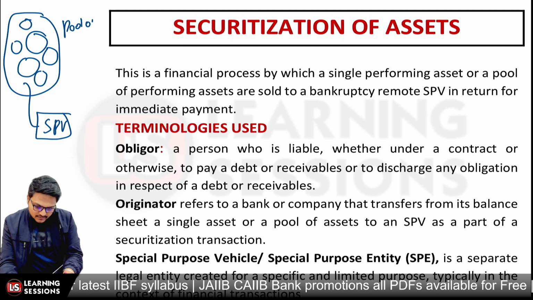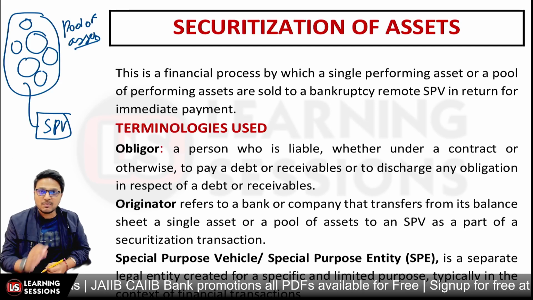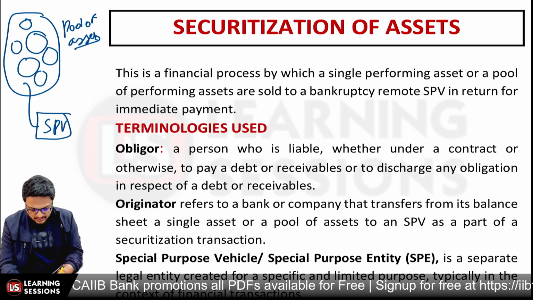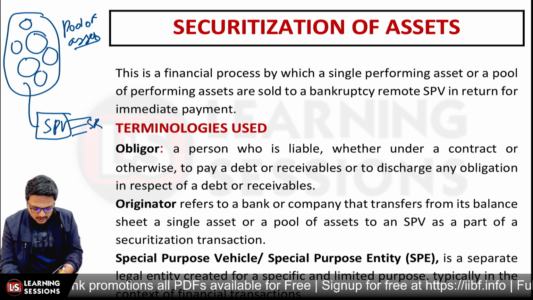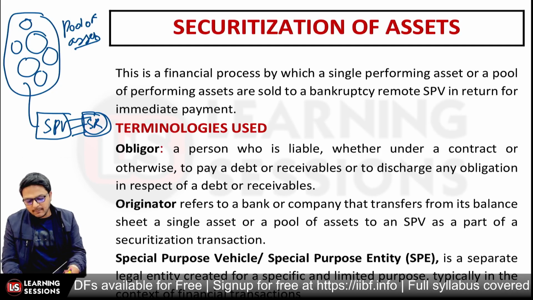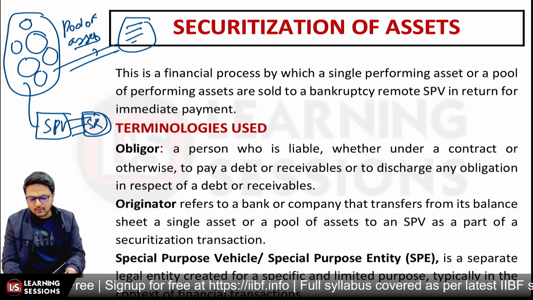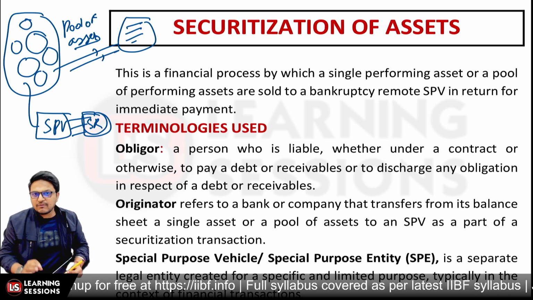Now this is the pool of assets. Based on the pool of assets, this SPV or special purpose vehicle will be creating the security receipts in which the institutional buyers or qualified institutional buyers will be investing money, and the bank which has sold this pool of assets will be getting the liquidity upfront, right? So that's the main funda related to it.